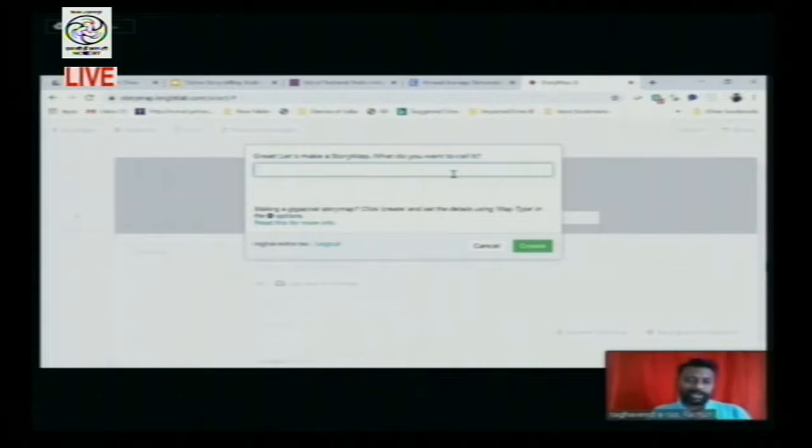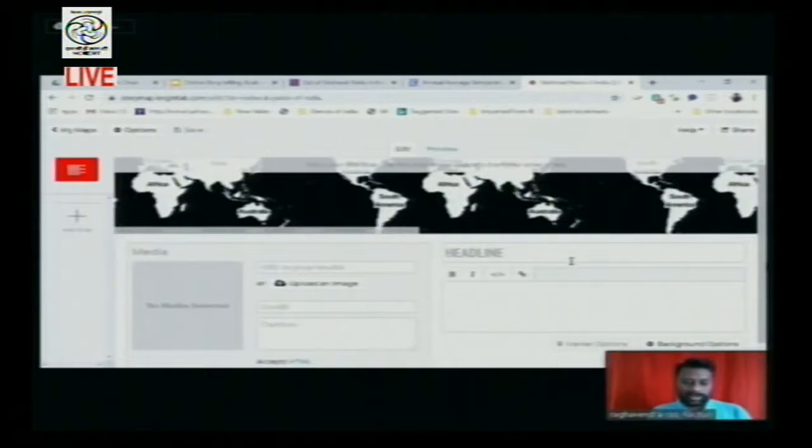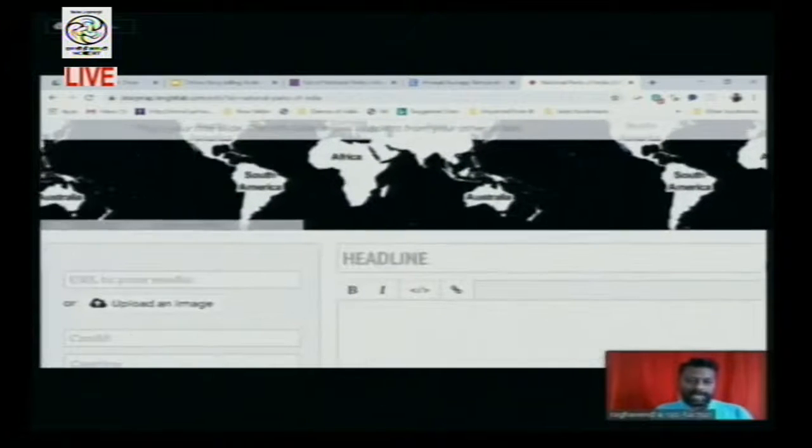So such a strong location-narrative-based concept can be explained with the national parks of India. By clicking on it, you are able to see this panel which is opening here. This is the map which is present here. By default, at the top, there will be a map.